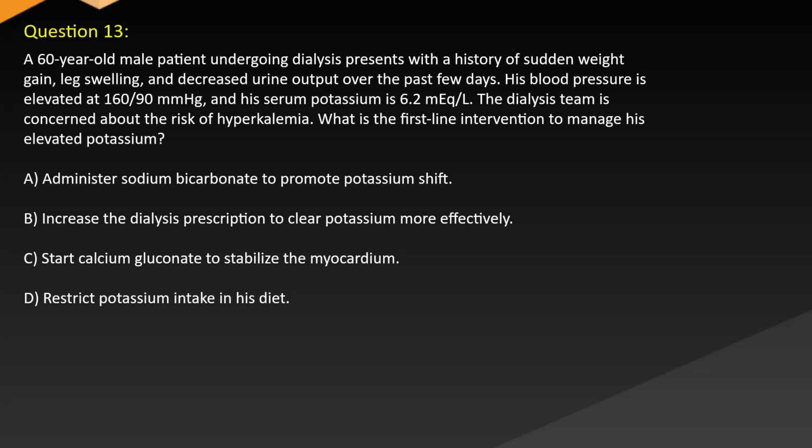A. Administer sodium bicarbonate to promote potassium shift. B. Increase the dialysis prescription to clear potassium more effectively. C. Start calcium gluconate to stabilize the myocardium. D. Restrict potassium intake in his diet.